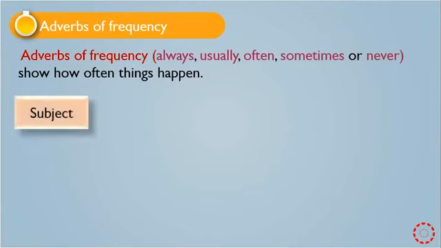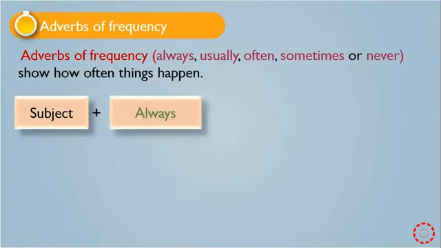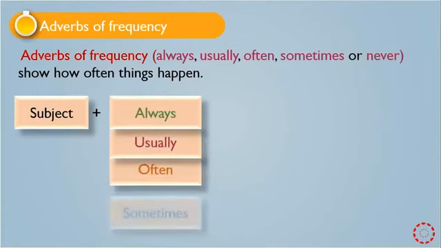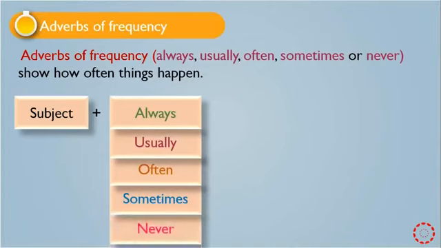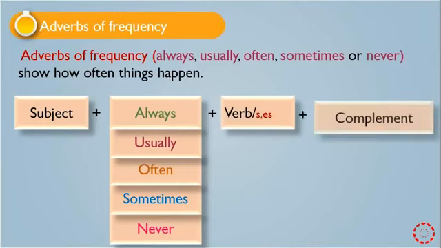Let's see the structure of present simple with adverbs of frequency. It's subject plus the adverb of frequency, like always, usually, often, sometimes, never, plus verb with s or es, plus complement.